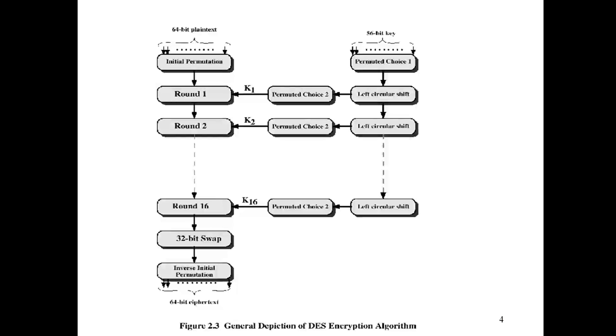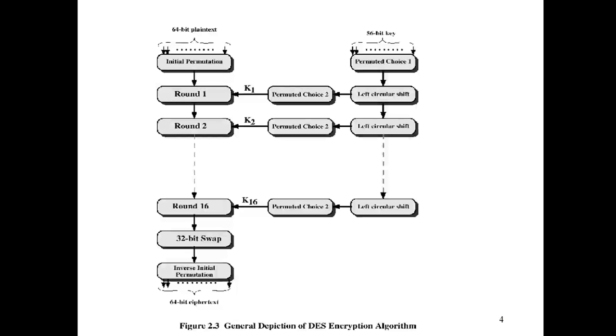So these are the steps. We take the 64-bit plain text, then the initial permutation changes the bit positions, and after that there is round 1. What we require in round 1 is a 64-bit key, which we take for encryption purposes. That key is 8 by 8 random bits. We change the positions of those bits and compress them. Compressing means we eliminate 8 bits from the 64, so we take only 56 bits. Again, we eliminate 8 bits.